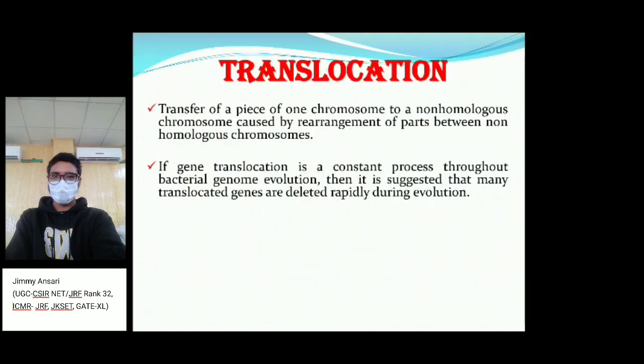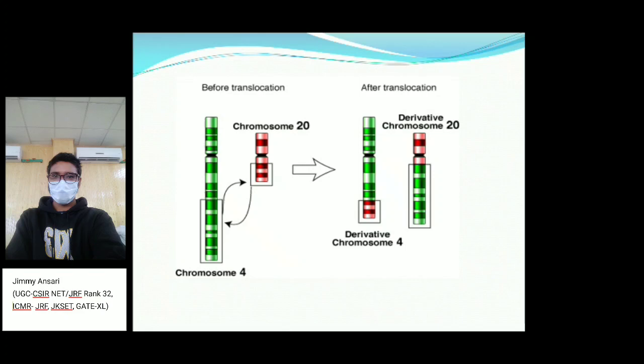So what's translocation? Coming to the topic, translocation. Translocation is the transfer of a piece of a gene from one chromosome to another chromosome. It is actually the rearrangement of a part of a chromosome between non-homologous chromosomes. If a gene translocation process happens, it can be a constant process throughout the bacterial genome, and it is suggested that the translocated genes are deleted rapidly during evolution.